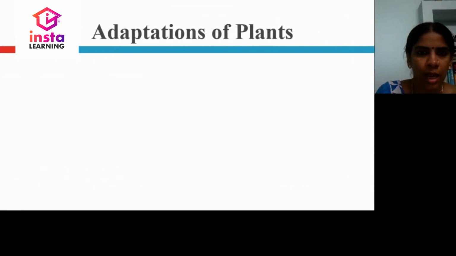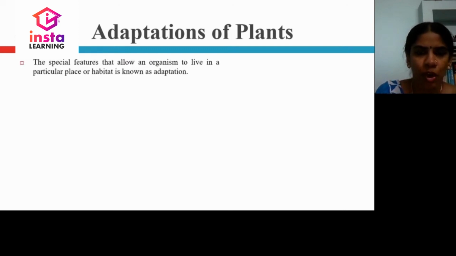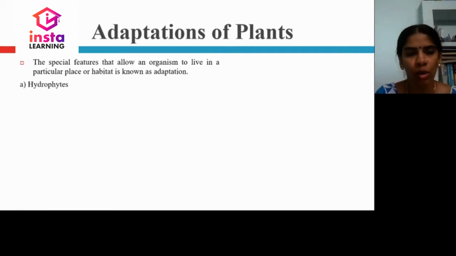Now let us learn adaptation of plants. What is the meaning of adaptation? It is a special feature that allows an organism to live in a particular place or habitat, and it is known as adaptation.